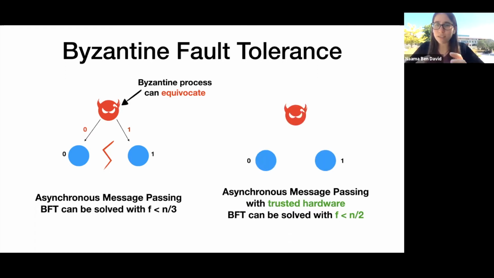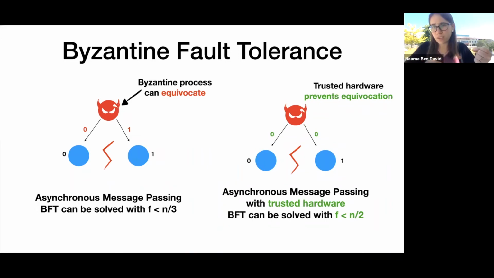We can still have the same situation where we have one Byzantine process and 2 correct processes that receive different inputs. There could still be a partition in the network. However, these trusted hardware mechanisms generally prevent equivocation. They basically force the Byzantine process to choose one value and relay it correctly to all of the processes that it communicates with. So this is the high level idea.